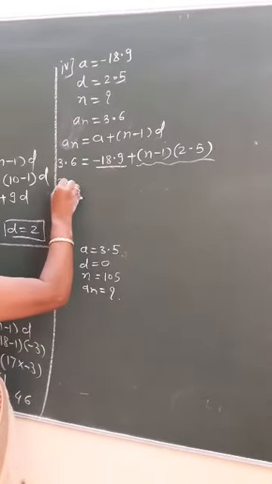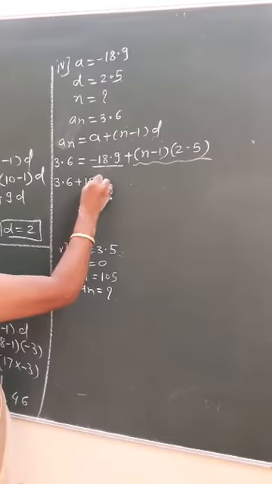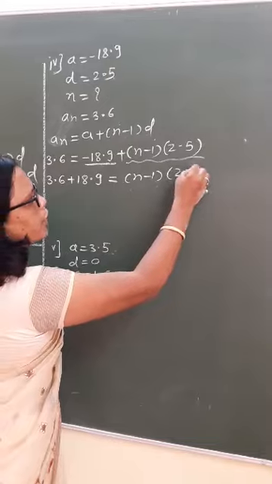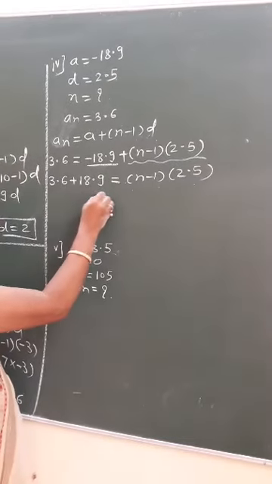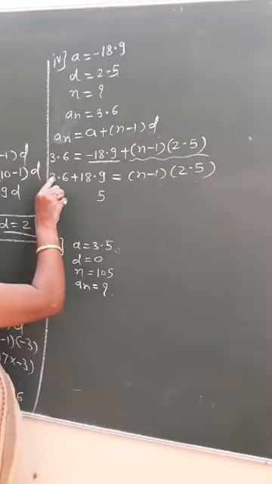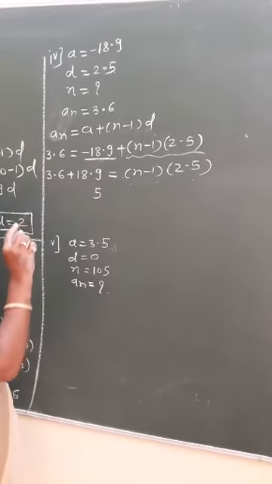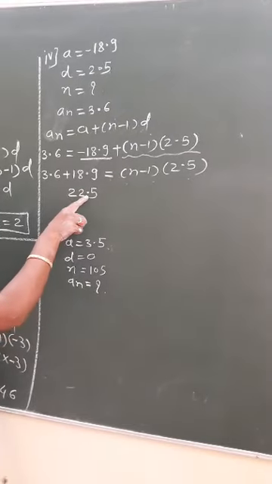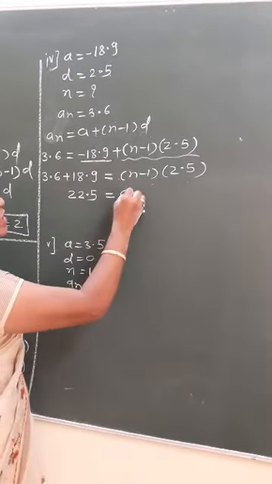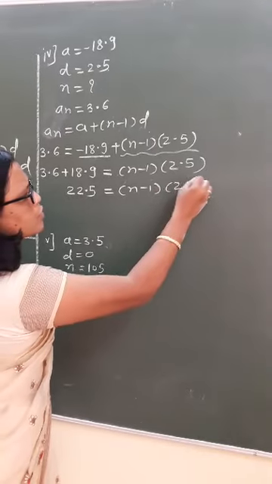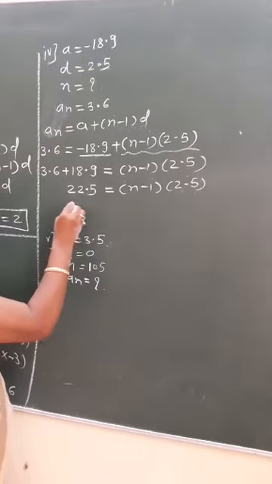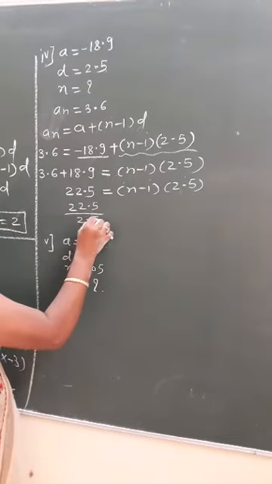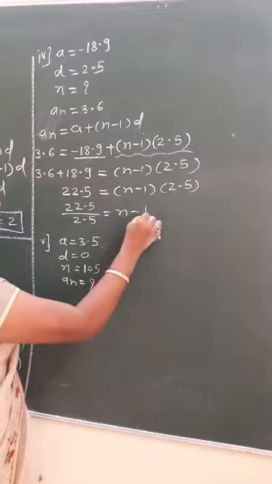Okay, this 3.6 plus 18.9, which is equal to n minus 1 into 2.5. Now this is 15, carry 1, 18 plus 4 is nothing but 22, and the decimal point will be after 1 because we are doing addition, which is equal to n minus 1 into 2.5. Okay, we will shift 2.5 here, 22.5 upon 2.5, which we are going to get n minus 1.